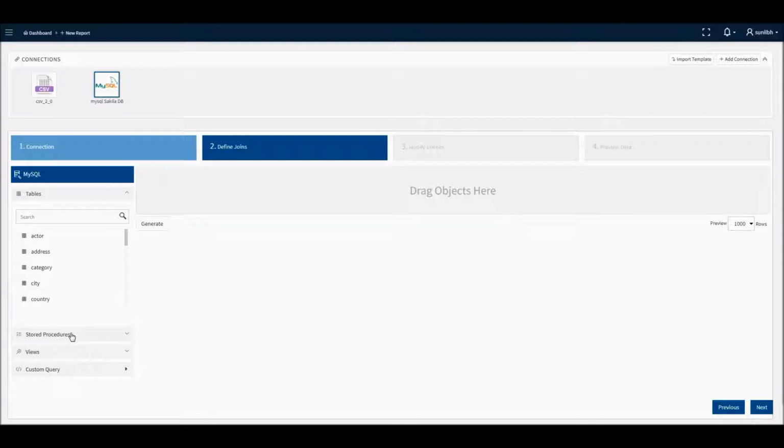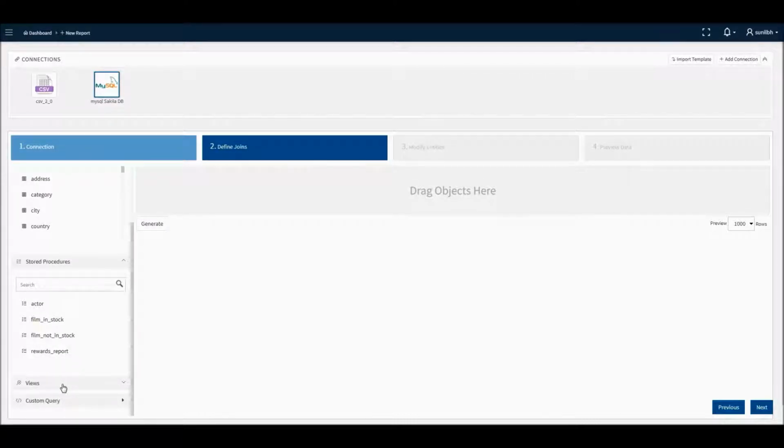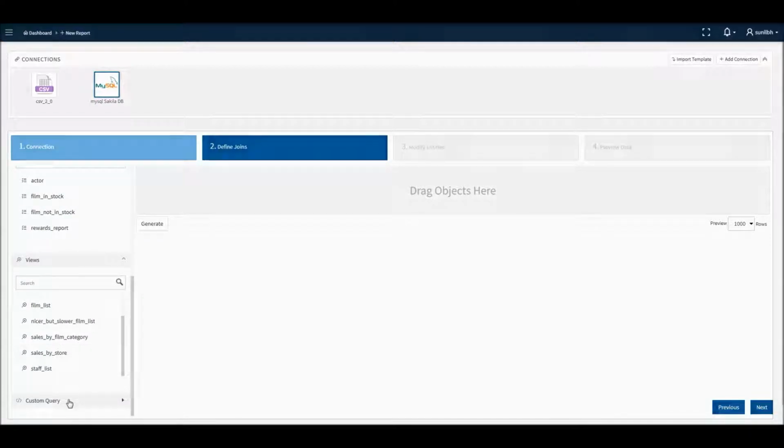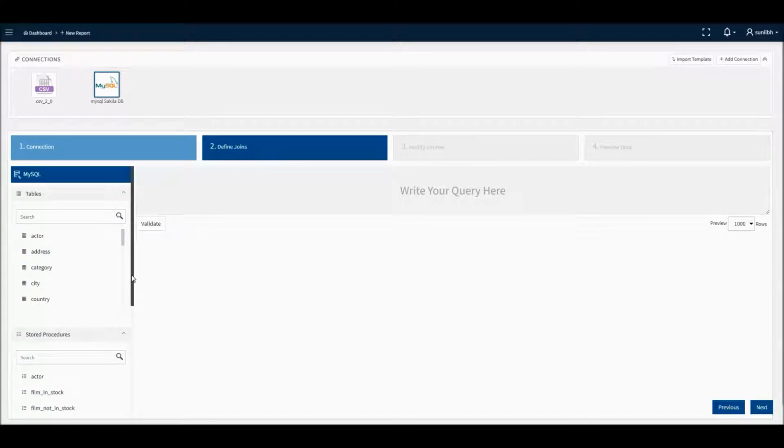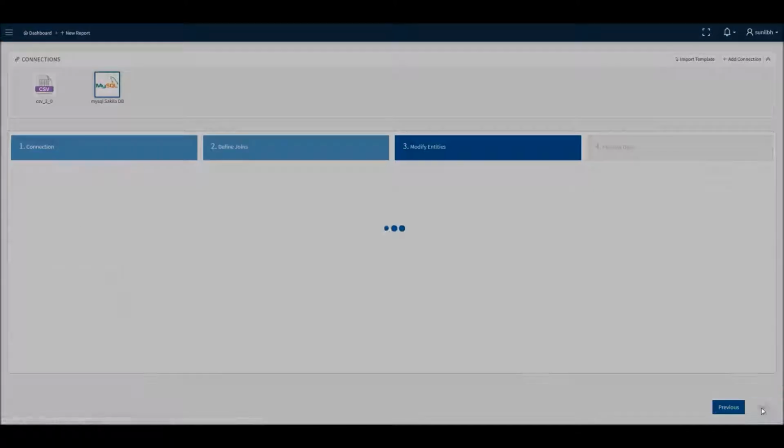In the Define Joins screen, a list of tables, stored procedures, and views, which are available in the source database are displayed. Or, if you are familiar with the query languages and based on your data, you can also write your own custom query to create a storyboard. From the list of available tables, stored procedures, and views, you can drag and drop your required tables or stored procedures or views, to create a report. Once the table is selected, click on the Next button as shown in this video.